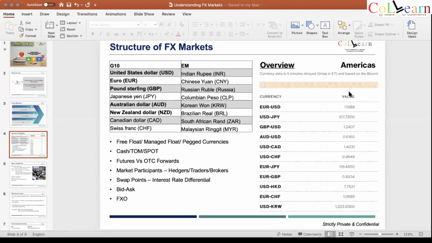I explained that EM and G10. EM is emerging market, G10 is developed market. That's the short form of it.